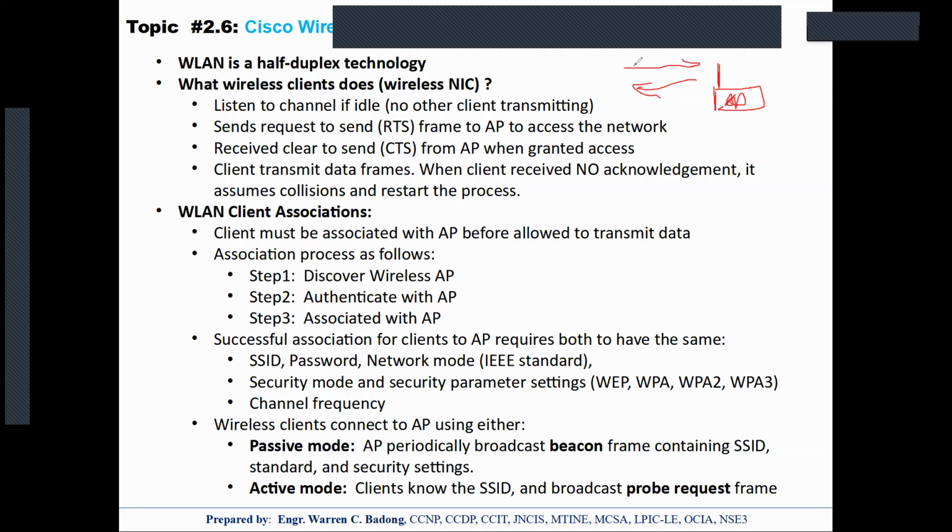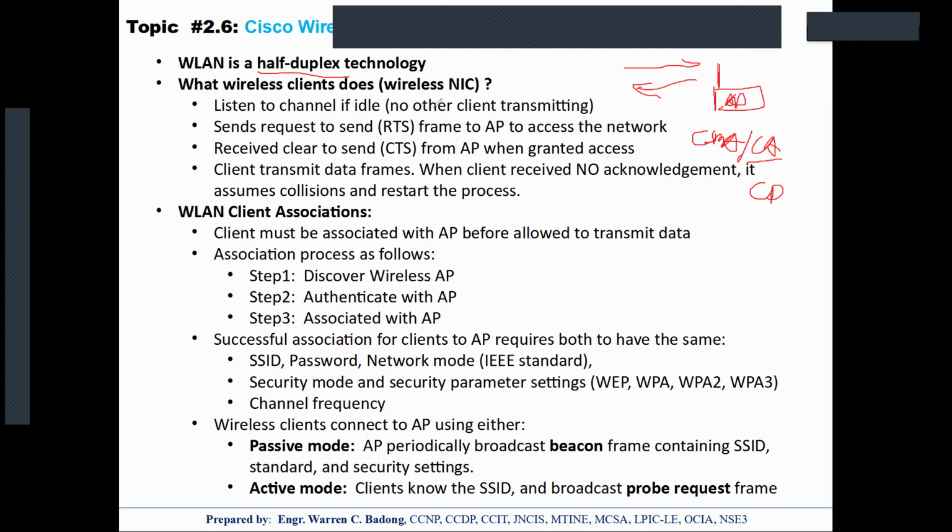While it is sending, it will only be sending. So that's basically a half duplex technology. So to avoid collision, the access point uses the MAC method we call CSMA/CA. That is collision avoidance instead of collision detection. So how can this be achieved?